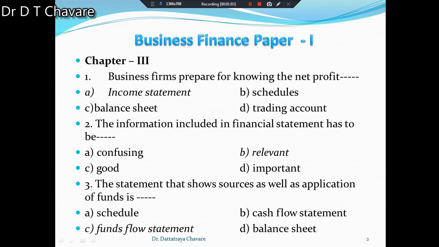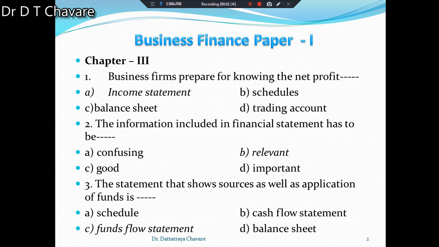The first MCQ is given under the chapter. Business firms prepare dash dash for knowing the net profit. Four alternatives are given: first is income statement, second is schedules, third is balance sheet, and the last is trading account.